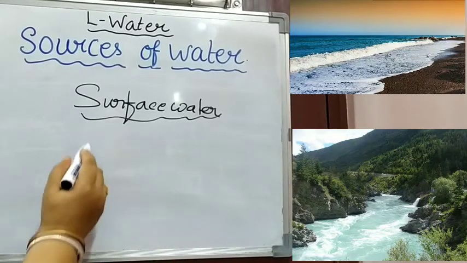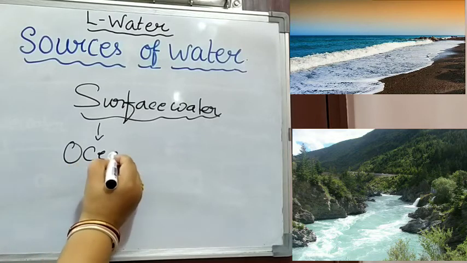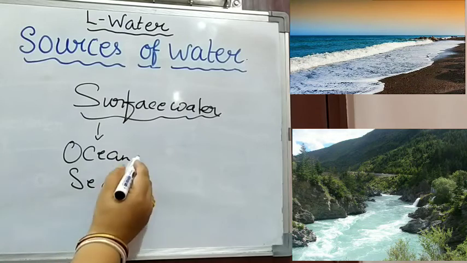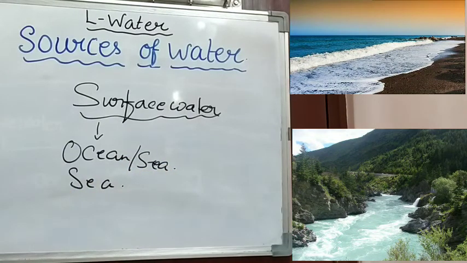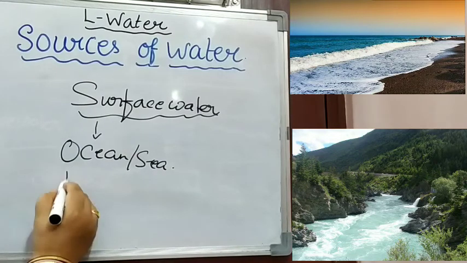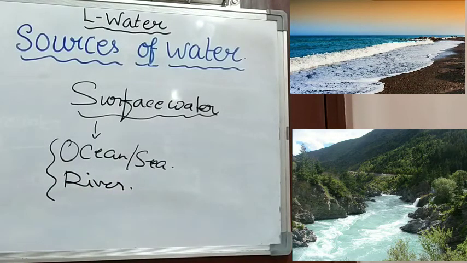Surface water, I have told you, has been categorized into ocean, then sea. Ocean and sea are the same thing only, and the next category is the river water. Then pond, lakes, all are there.